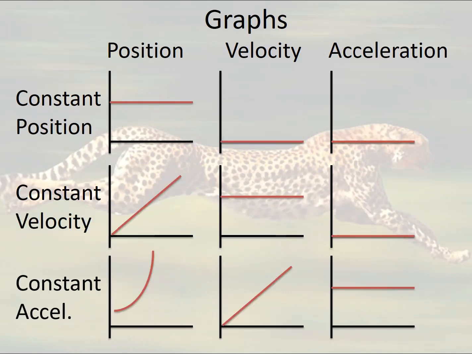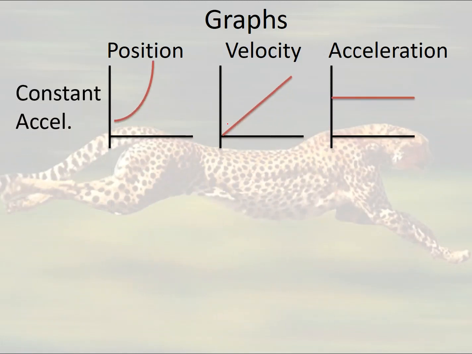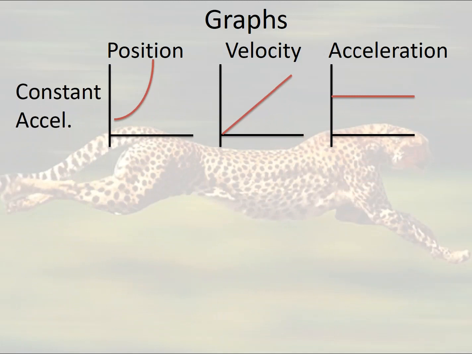Now, let's take that and look at the next one down, the constant acceleration. When we look at that, our line goes with the velocity graph. So again, we can look at y equals mx plus b. On a velocity time graph, our y-axis is the velocity, our x-axis is the time, which means that the y value is going to be the velocity, the x value is going to be the time. Remember that the b is going to be the y-intercept, which in this case has to be whatever the initial velocity is.